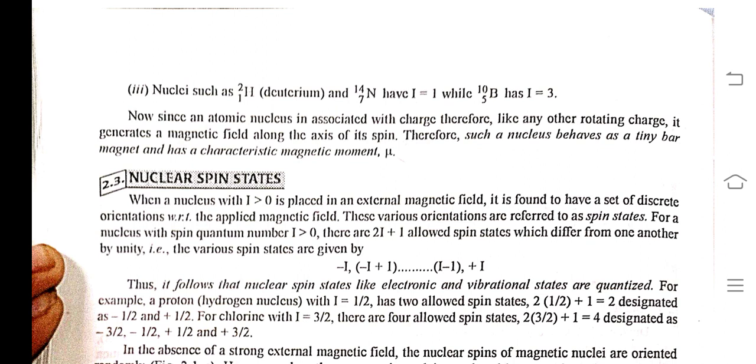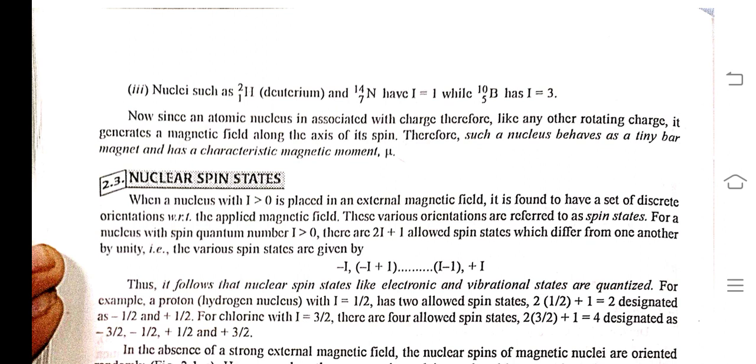The various spin states are given by -I, -I plus 1, ..., I minus 1, plus I. Thus, it follows that nuclear spin states, like electronic and vibrational states, are quantized.